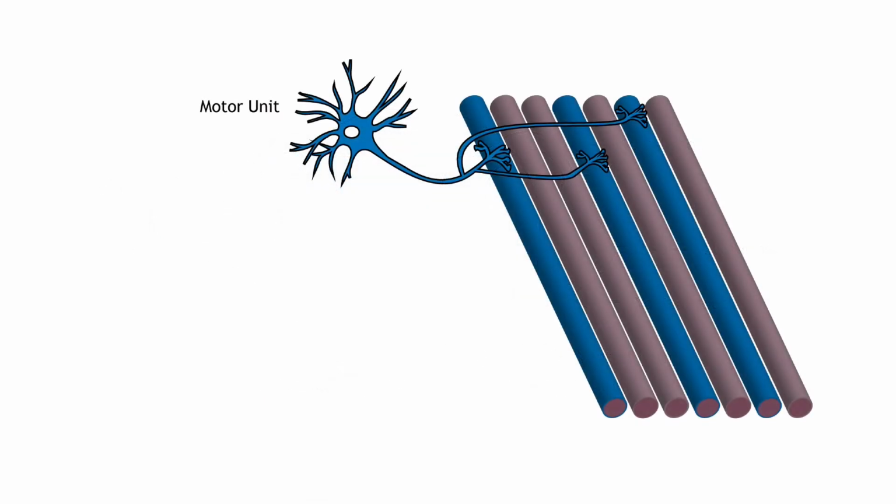One alpha motor neuron can innervate multiple fibers within one muscle. The axons of a motor neuron can branch to make synaptic contacts with many fibers. A motor neuron and the fibers innervated by it are called a motor unit. The muscle fibers within one motor unit are often spread throughout the muscle to spread the contraction throughout the full muscle.